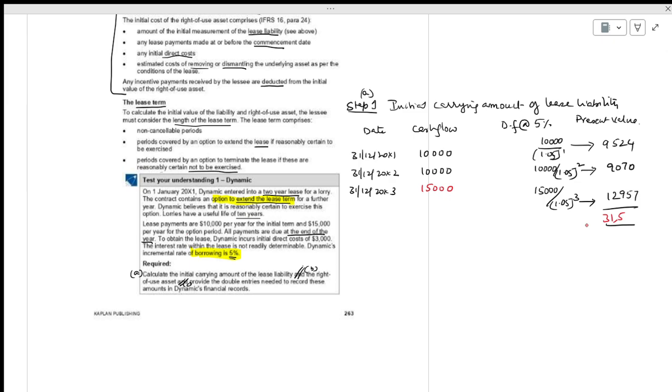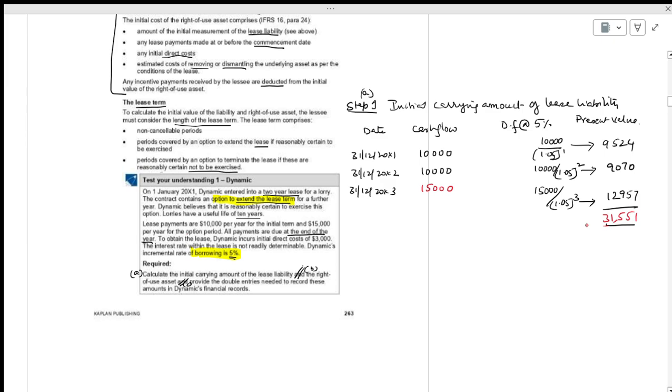Take the exact amount. How much? 9,524, 9,070, 12,957. Total 31,551. What's 551?